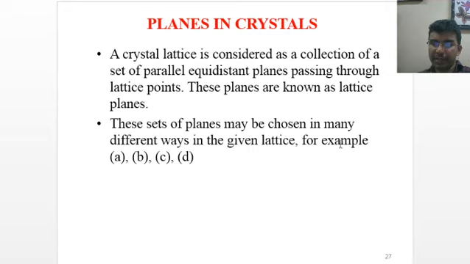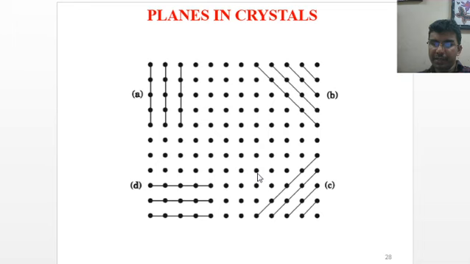A crystal lattice and planes in a crystal can be explained as follows. A crystal lattice is considered as a collection of a set of parallel equidistant planes passing through lattice points. These planes are known as lattice planes. The set of planes may be chosen in many different ways in the given lattice, for example the planes A, B, C and D mentioned in the diagram.